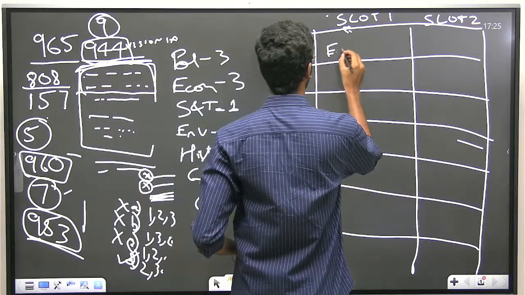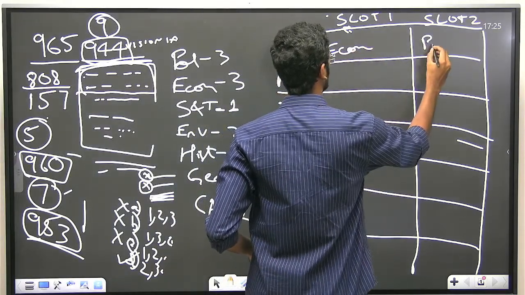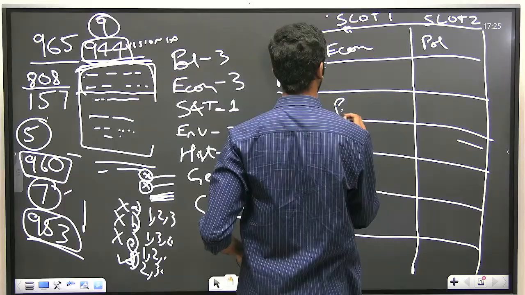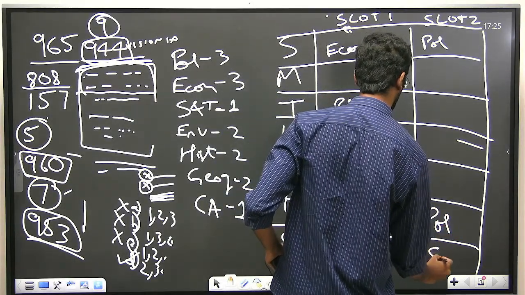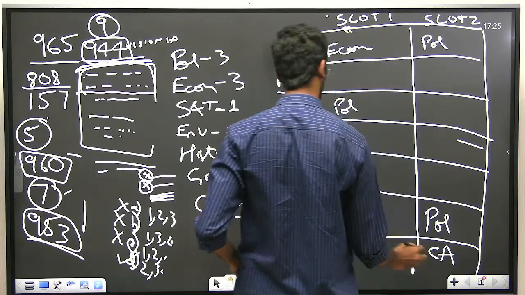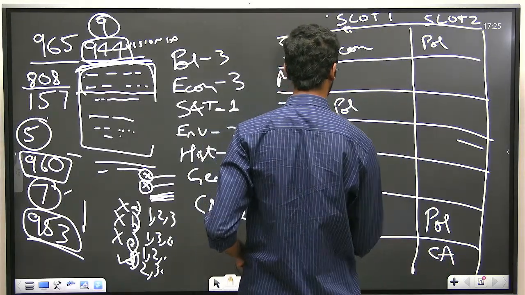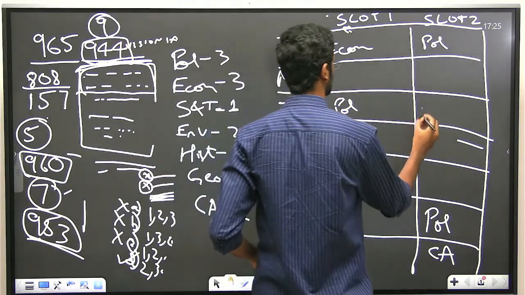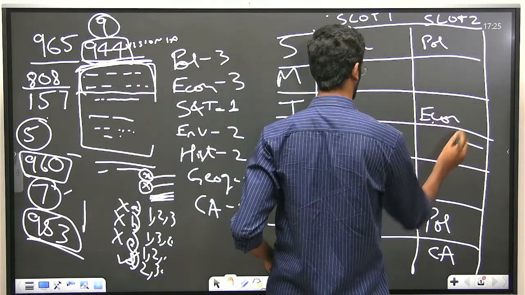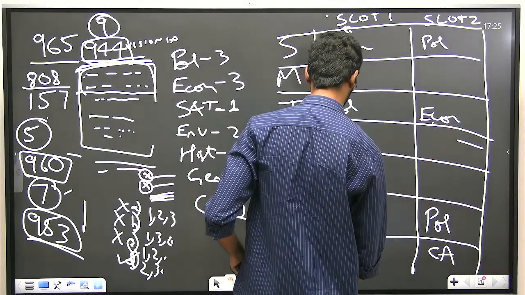So I will start with economy Sunday morning, polity, and again this slot will be polity. Saturday evening I will read current affairs, and again on Thursday morning I will read science and tech, and again here I will read economy. Saturday morning economy.